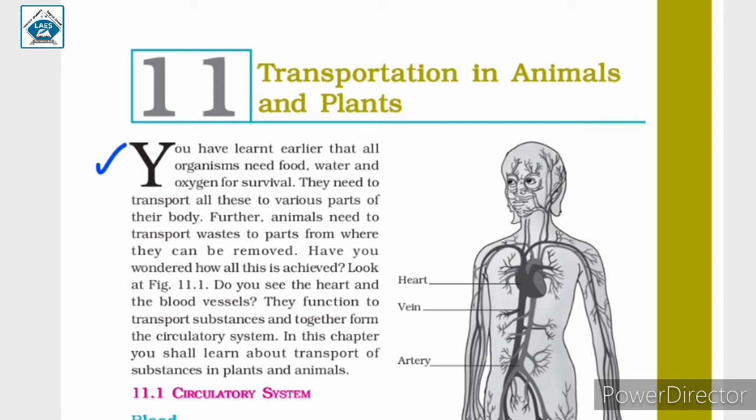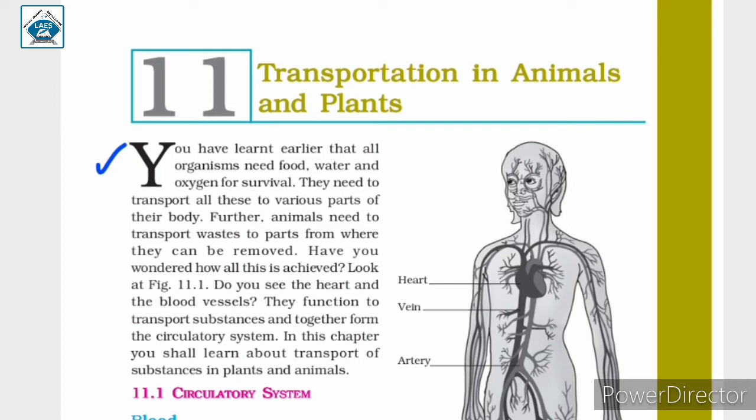Look at figure 11.1. Do you see the heart and the blood vessels? They function to transport substances and together form the circulatory system. In this chapter, you shall learn about transport of substances in plants and animals.